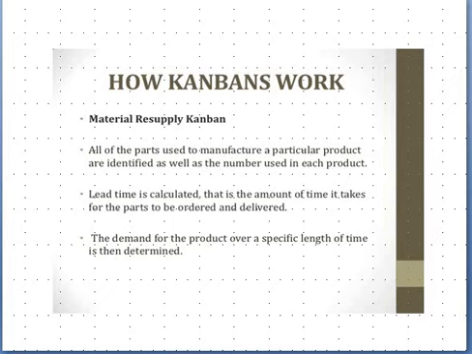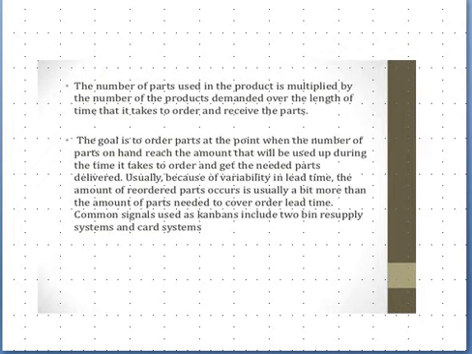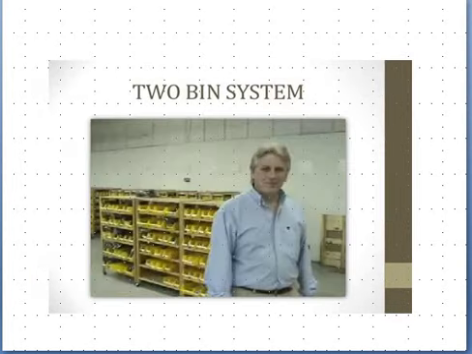The demand for the product over a specific length of time is then determined. The number of parts used in a product is multiplied by the product demand over that length of time. The goal is to order the part at the point when the number of parts on hand reaches the amount that will be used up during the lead time. This is a two-bin system Kanban.